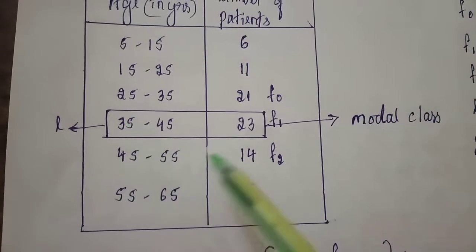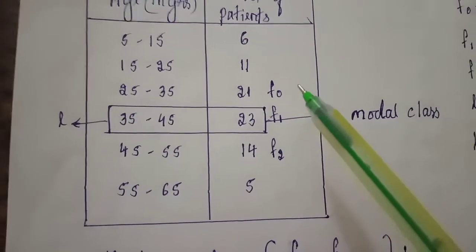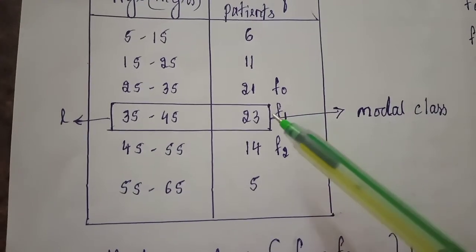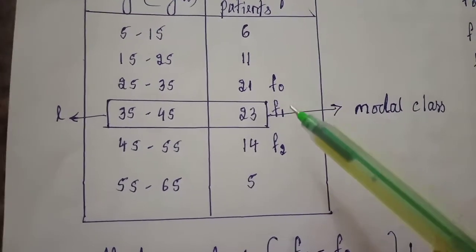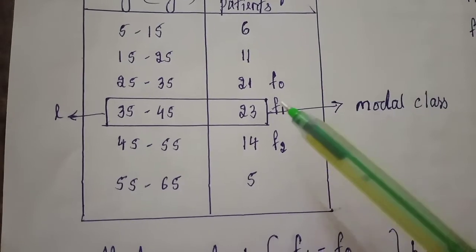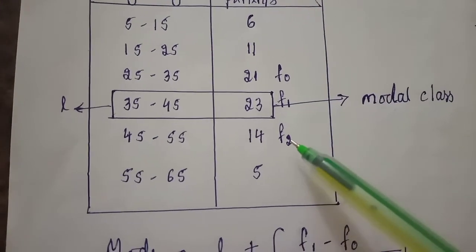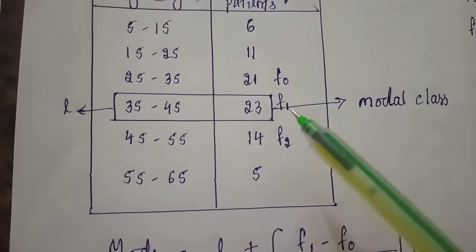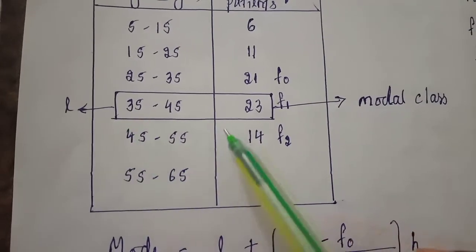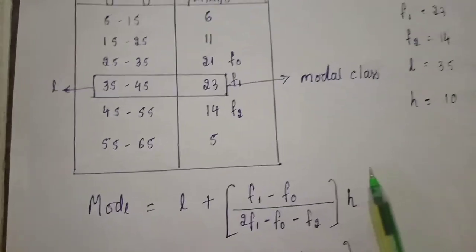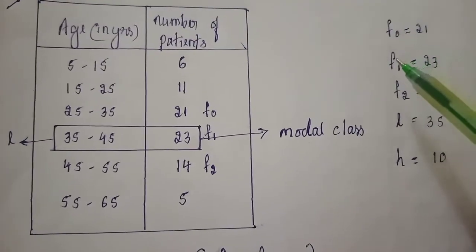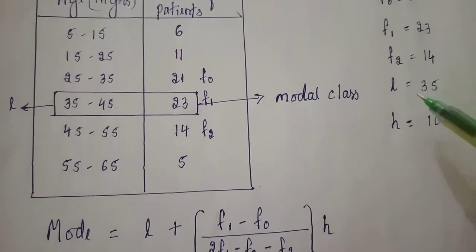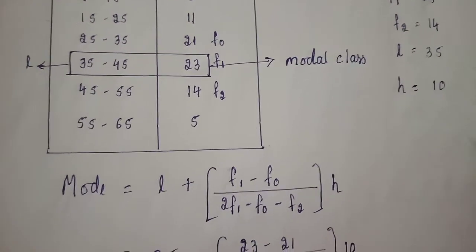When this becomes the modal class, automatically we can find F0, F1, F2 and L. What is F0? The frequency preceding the modal class. F1 is the frequency of the modal class. F2 is the frequency succeeding the modal class. And L is the lower limit of the modal class. So note all these readings: F0 is 21, F1 is 23, F2 is 14, L is 35 and H is 10.